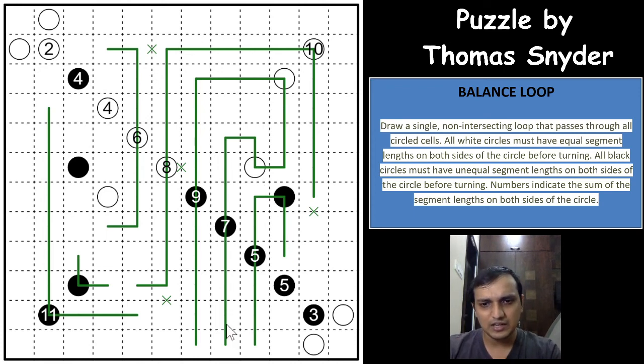And if you can see the 7 and 9, both of these loop segments cannot connect because then you will form a single closed loop here. So this will connect to this and this will go towards the left. And now this loop segment will go towards the right and come down because you need to connect both of these loop segments, right? And now this loop segment will have to connect towards the 5, right? Because if it goes this way, you won't have enough loop segments, right? So it has to connect towards the 5, and the other side of the 2 loop segment cannot go towards the right because then these 3 cells won't be passed by the loop, which means it has to go down,